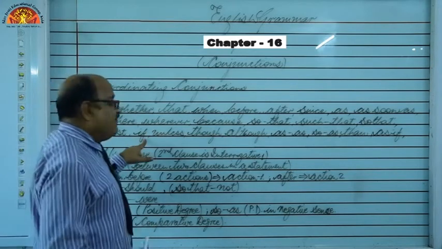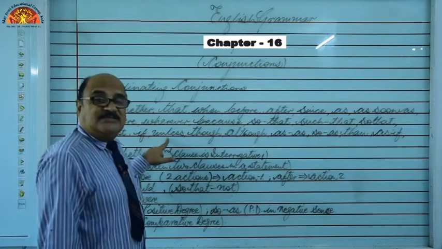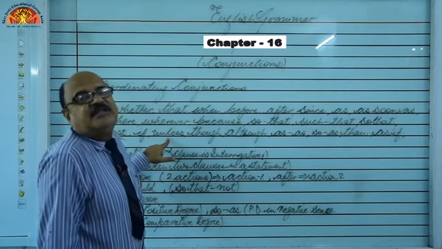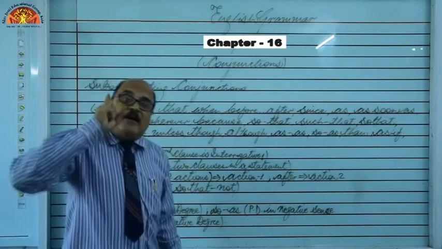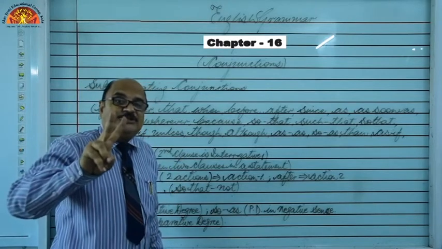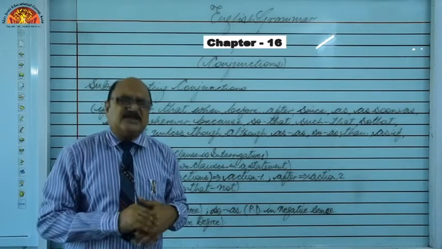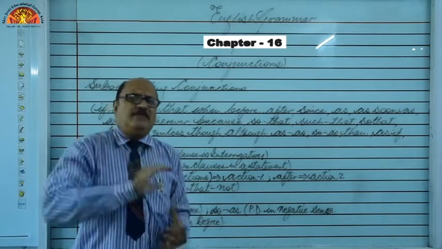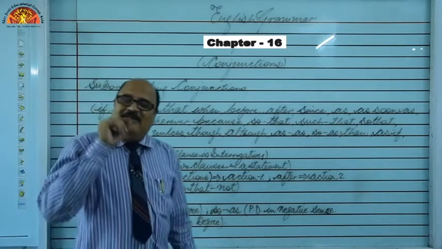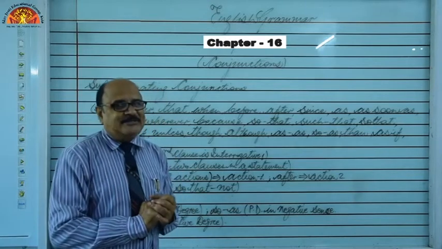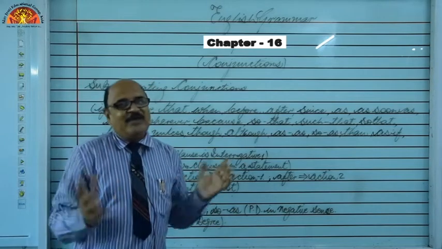"If" or "unless": "if" is used in positive or negative conditional sentences, but "unless" is used only in negative conditional sentences. So, dear students, please make it clear, "until" and "unless" are negative conjunctions. "Lest... should" is also a negative conjunction. These are some important tips, so please keep them in your mind. "As if" always takes "were"; "until" or "unless" are negative conjunctions; "lest... should" is a negative conjunction. So, in this way we have to use them.